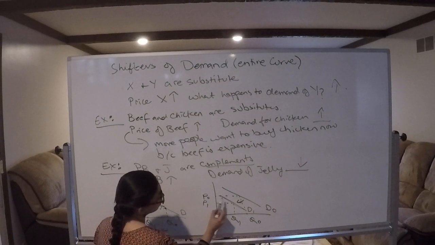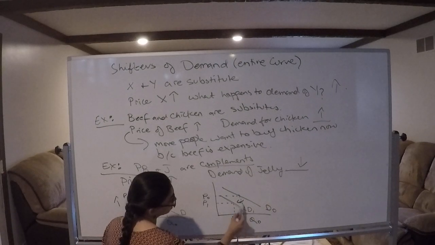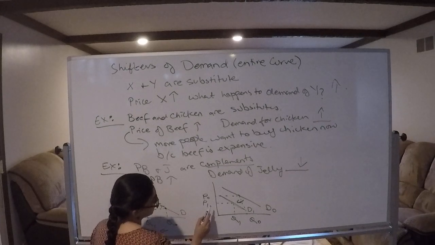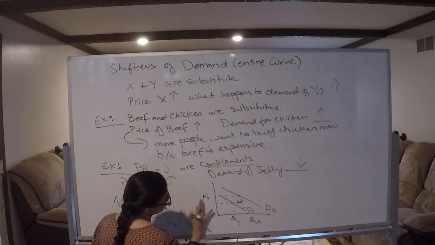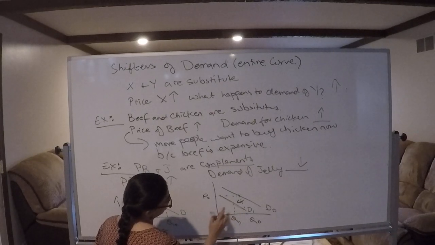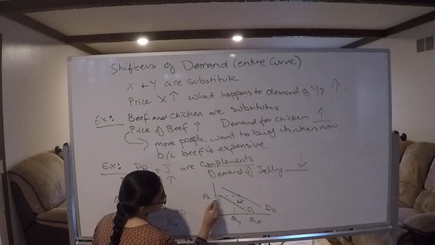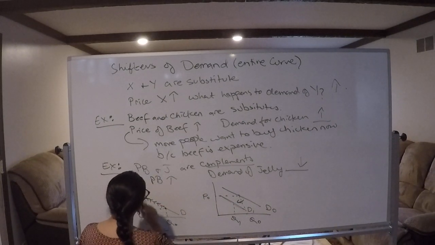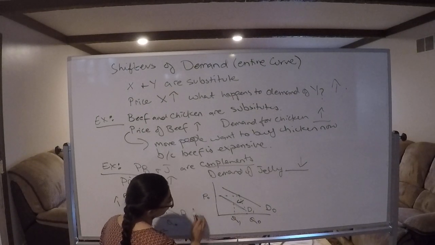So P0, initially we were selling this much, quantity demand was this much. The price doesn't even have to change here. This was the demand for jelly. After the increase in price of peanut butter, demand decreased. What happened?